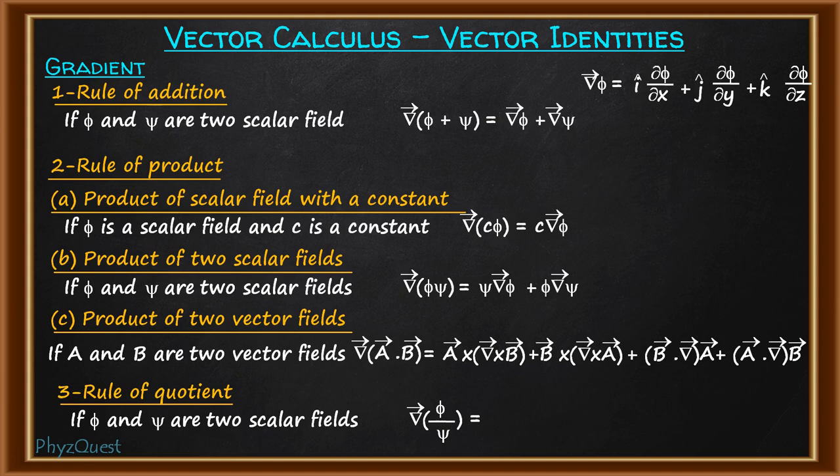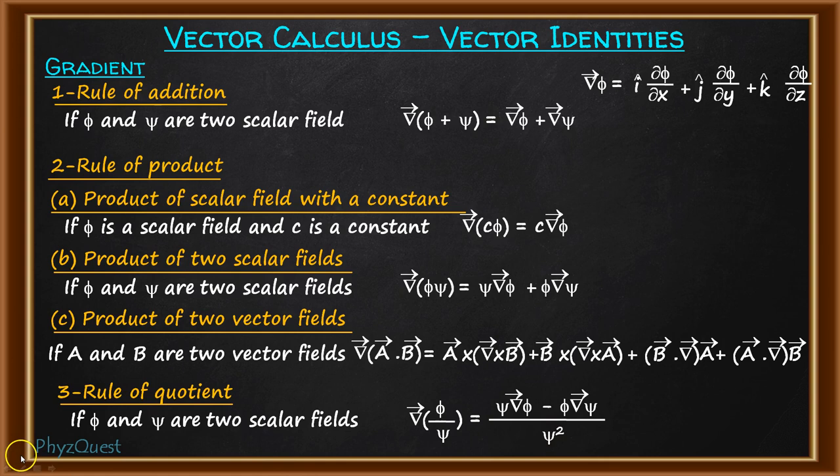So here the result will be psi gradient of phi minus phi gradient of psi, divided by psi square. As you can see, this is very much similar to the formula of the regular derivative, that is, when this is taken and this is divided by the square of the denominator, and here the condition is that psi should not be equal to 0. This is the condition.